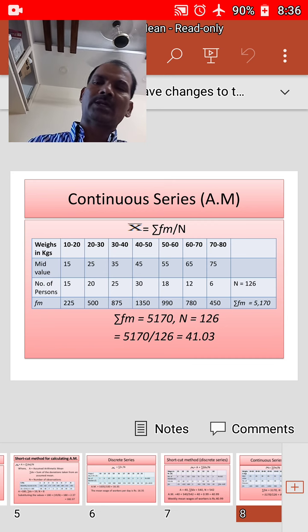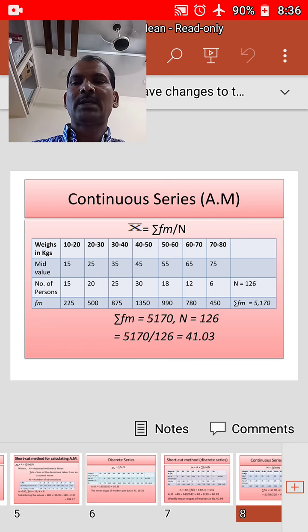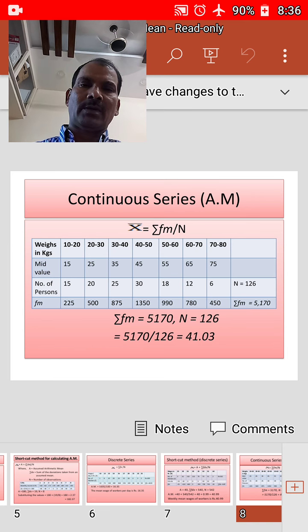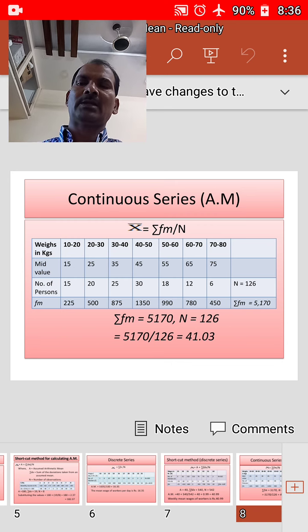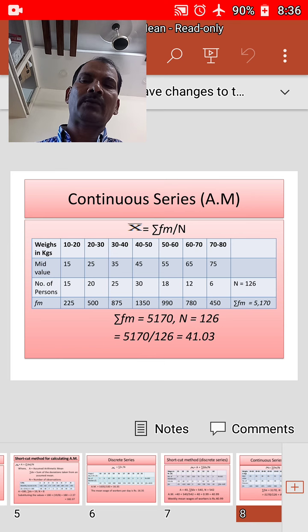First we will discuss the direct method. As per the direct method, arithmetic mean is calculated with the help of a few steps. First one is to find out the mid values of each class and denote them in a column by m. This can be obtained by dividing the total of upper value and lower value of each class by 2. Multiply the mid values of each class with their respective frequencies to obtain fm. Add all the values of fm to obtain sigma fm.